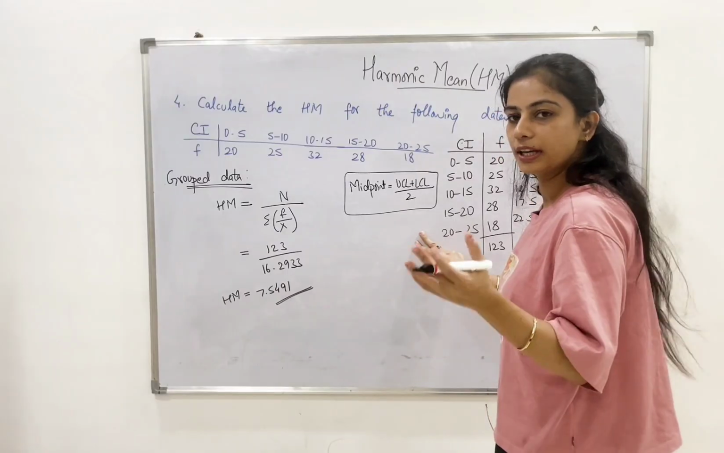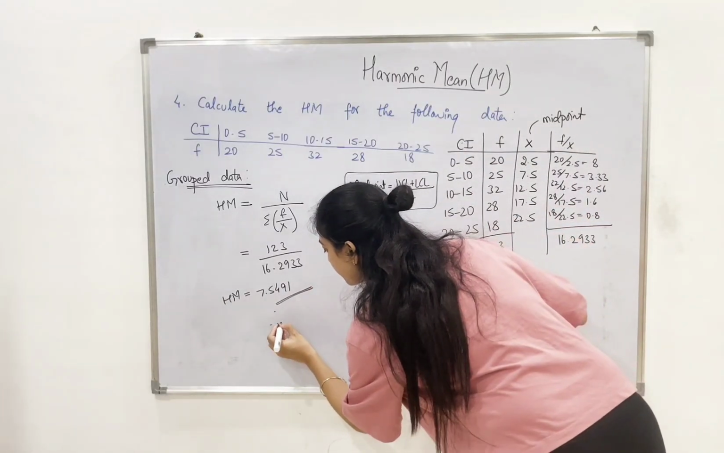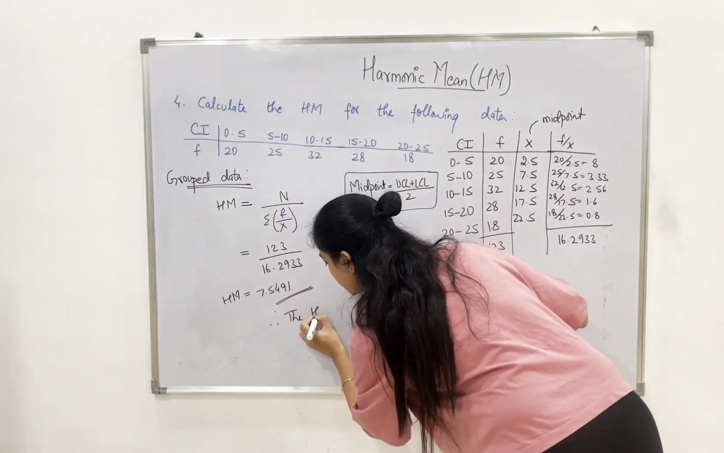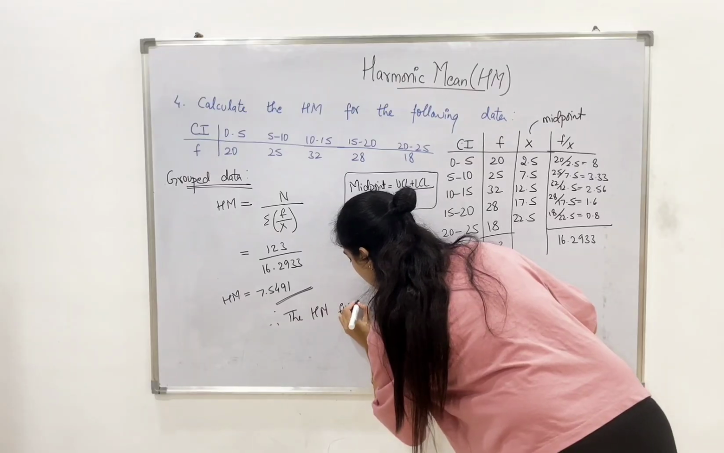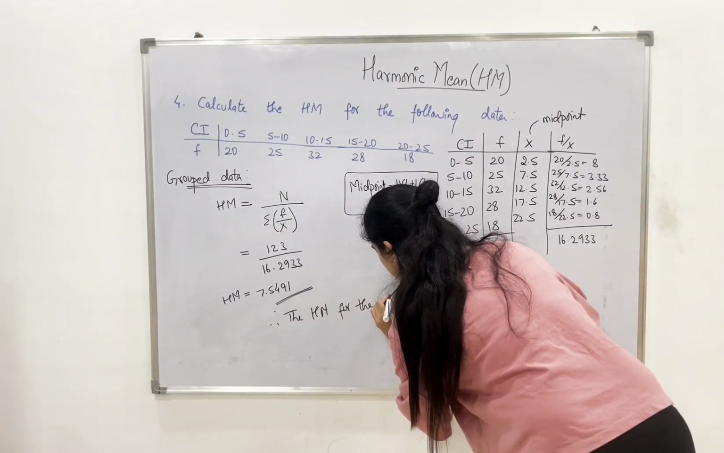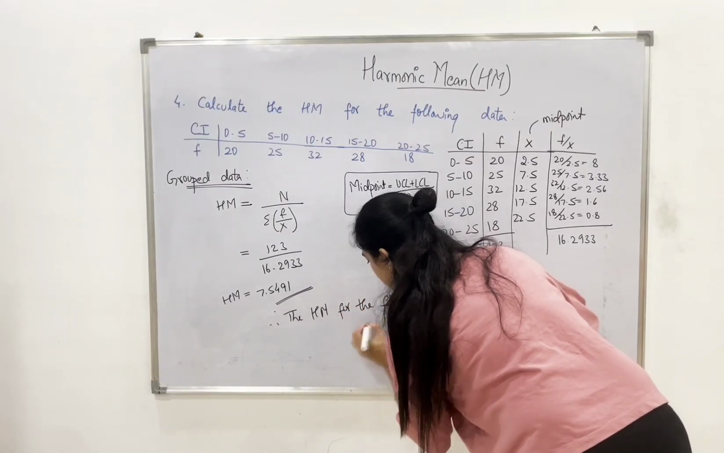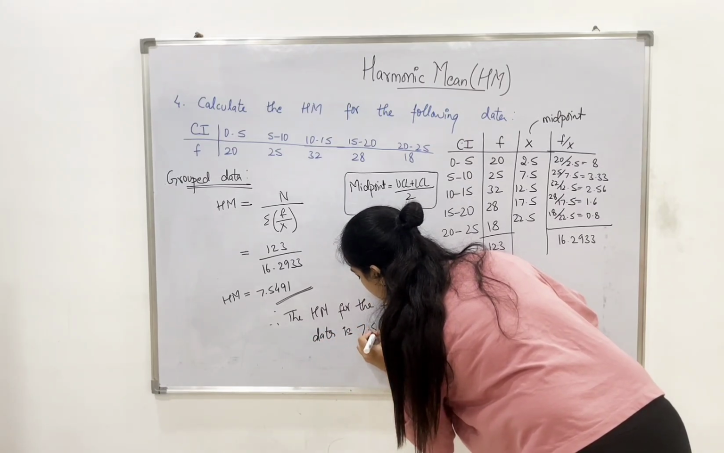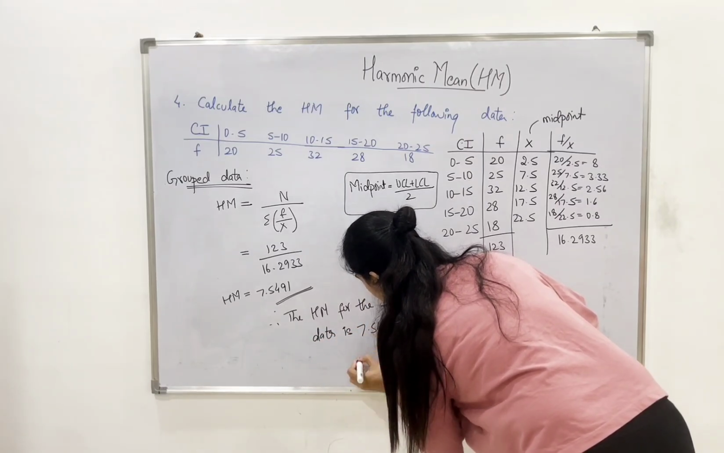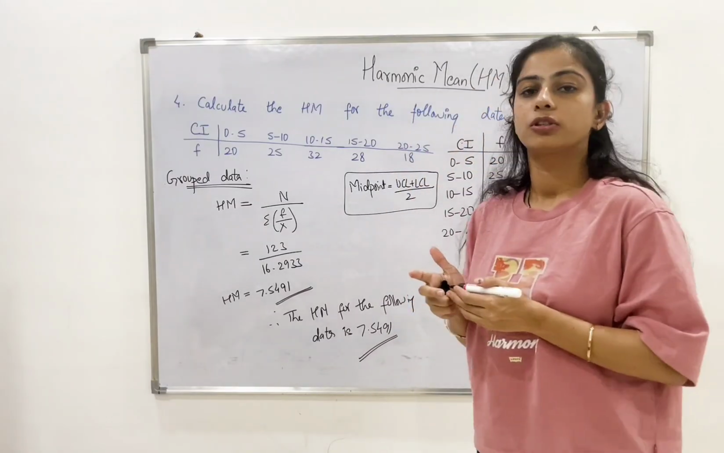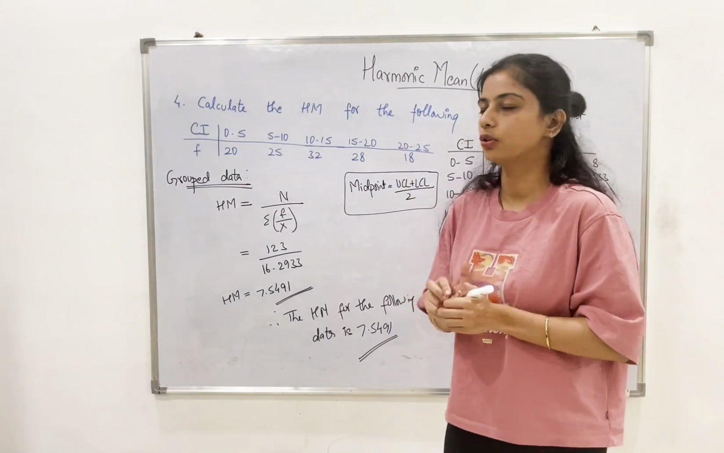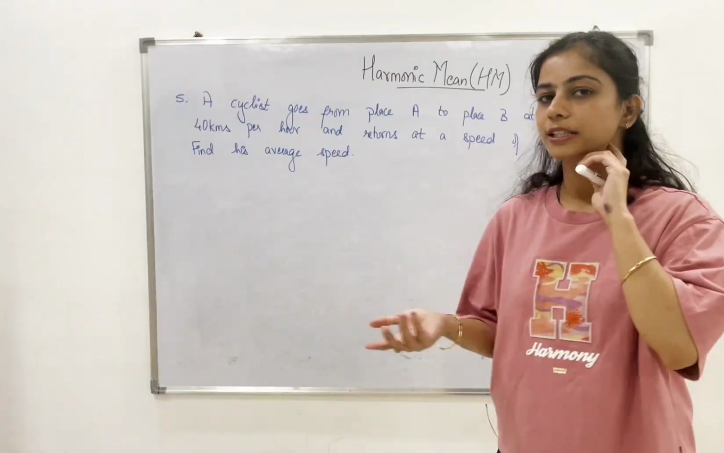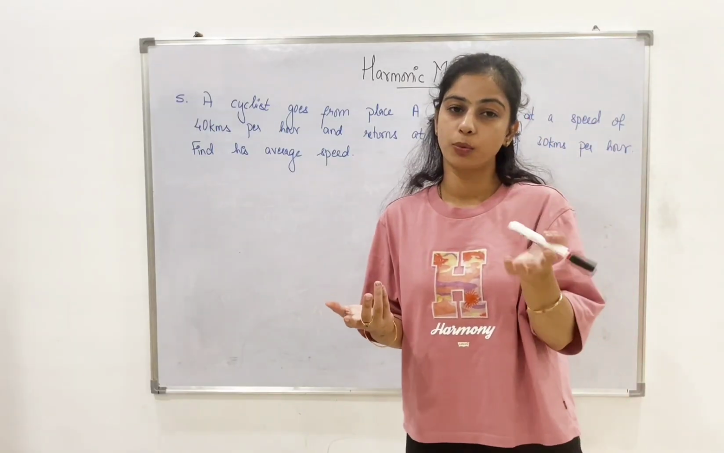Again, don't forget to write the conclusion. The harmonic mean for the following data is 7.5491. So this is how we need to solve the question based on continuous data. Okay, let us look at the next question, which is kind of like a word problem.